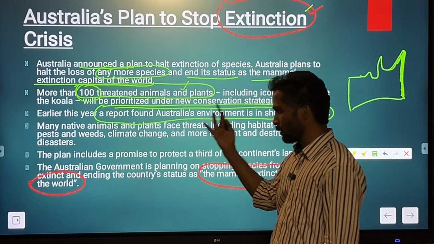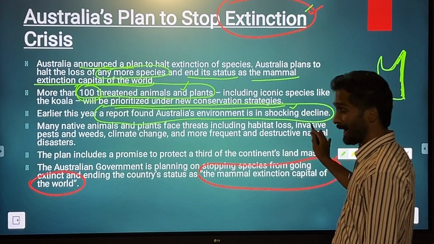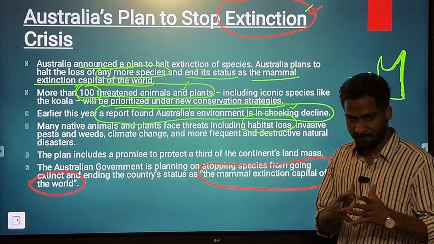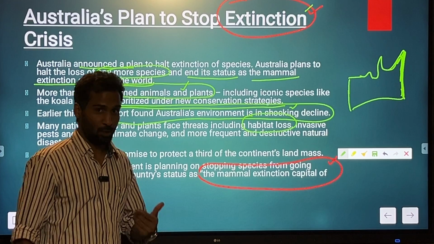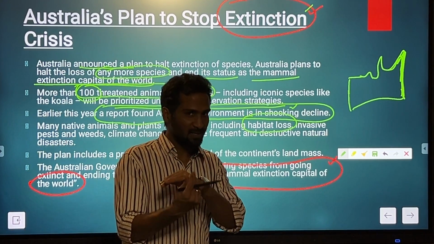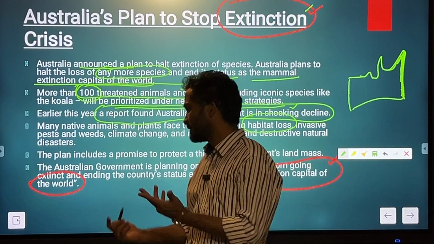So these things we have already discussed. Many native animals and plants face threats, including habitat loss. Obviously, this is the major reason for the decline in the biodiversity or any kind of ecosystem: habitat loss, because of agricultural needs, because of industrial needs, because of urbanization.